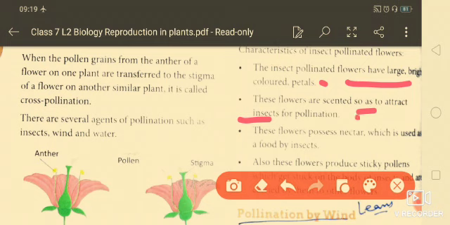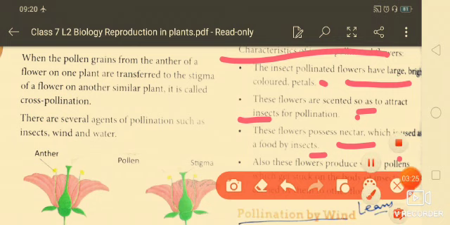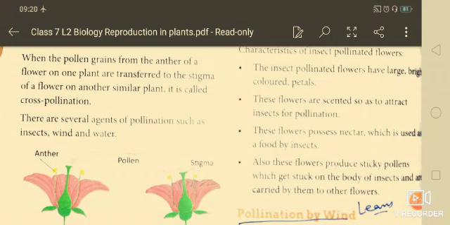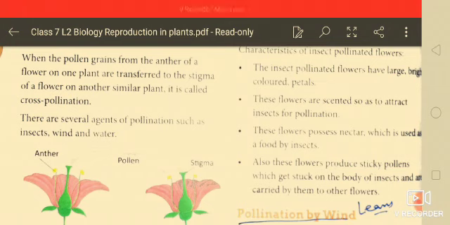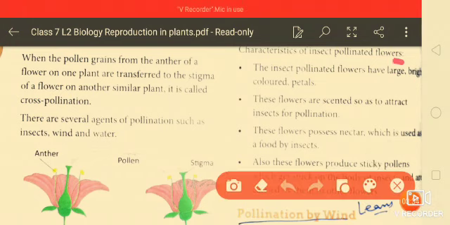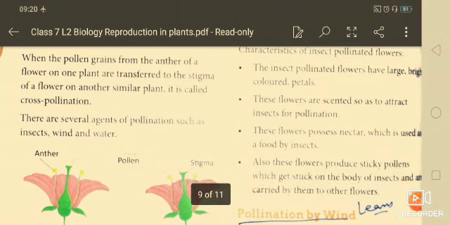Here the flowers possess nectar which is used as food by insects, and these flowers also produce sticky pollen. So these are the characteristics of insect pollinated flowers. You will find them in these lines.